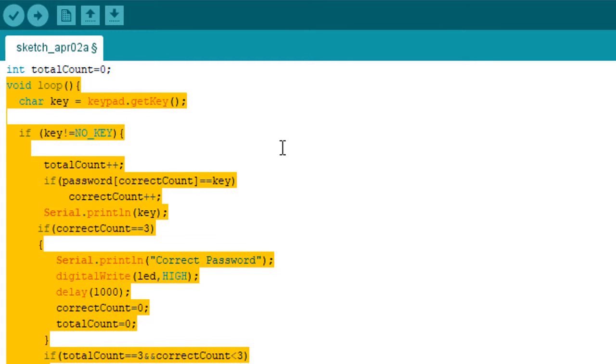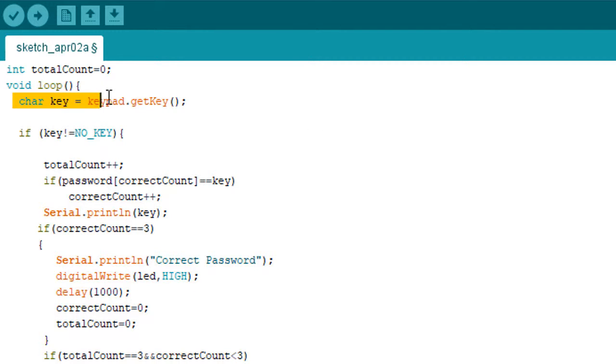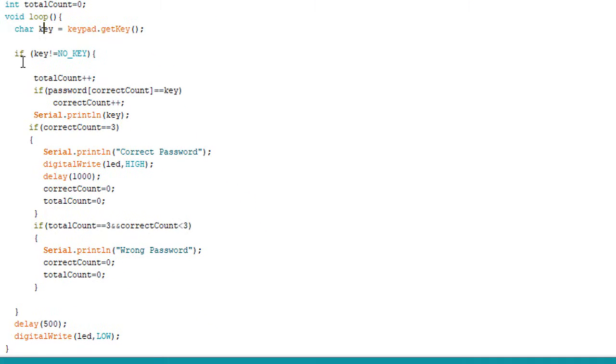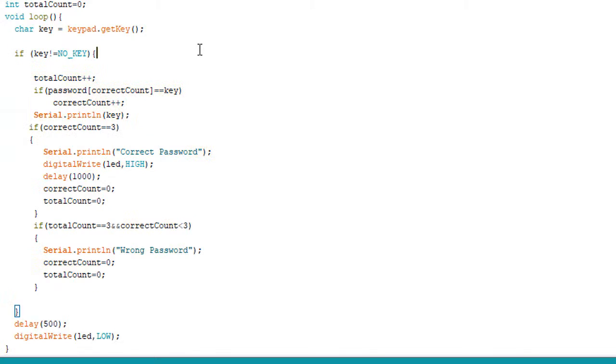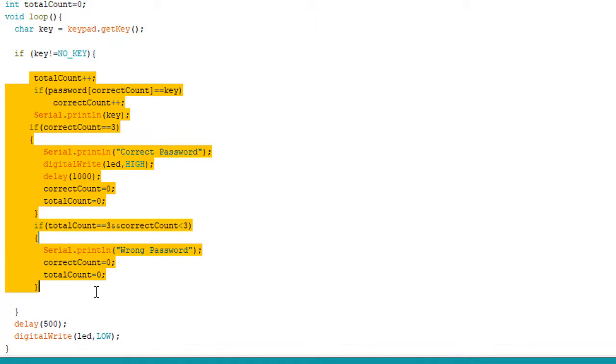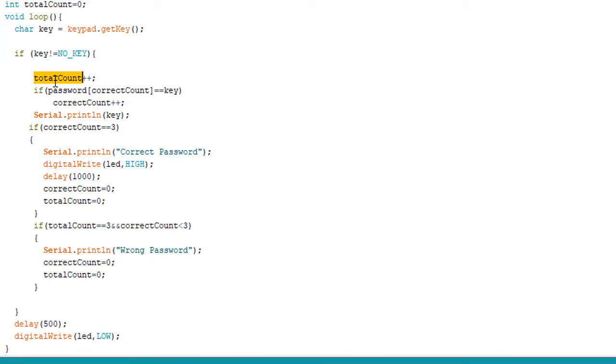So the loop function basically repeats again and again. So the key we are declaring as character type and inputting the key from the keypad. So if key is not equal to NO_KEY, which means the user has entered one of the keys, we increment the total count by 1, which means that if the user presses any key, the total count will be incremented by 1. So if the password character at the correct count is equal to key, we increment the correct count by 1.